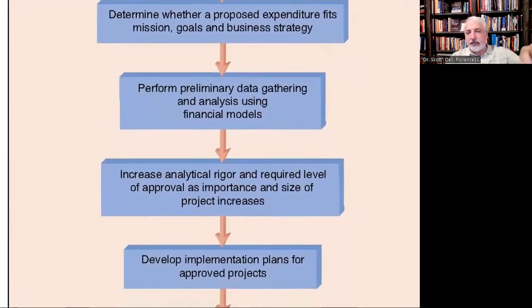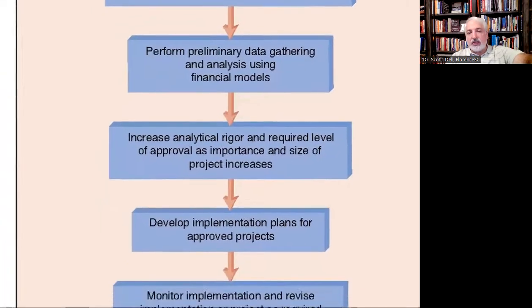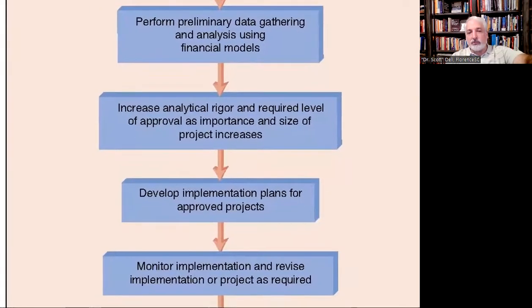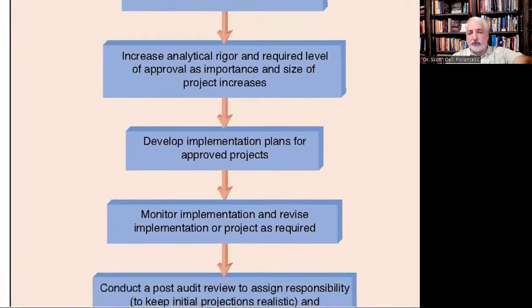We'll do some data gathering and analysis using some financial models. We'll plug those numbers into those models. Increased analytical rigor and required level of approval as importance and size of project increases. So, it doesn't take much of a decision to figure out if we're buying paper or buying a copier or buying a lower level piece of equipment. But if we are doing some heavy expenditures, we're going to go up the ladder to higher levels of those responsibility centers, those investment centers. The people making decisions are going to be having input and involvement.